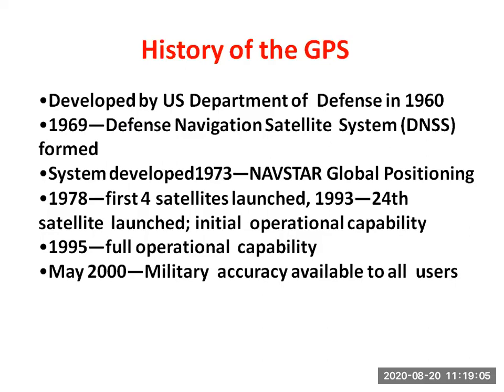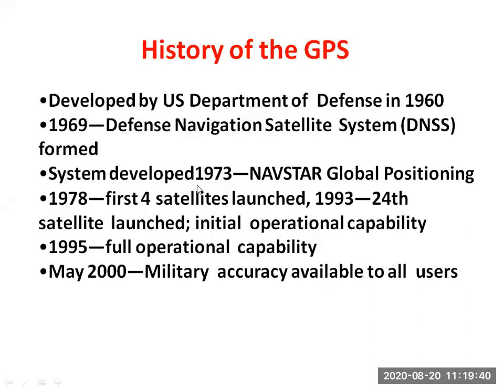So similar to our mobile network or mobile signals passing from the towers, the same condition is in the GPS also. So satellites were sent into space, and through the satellites we are catching the signals, and we are getting our position on the earth. Okay, so this is in 1969.